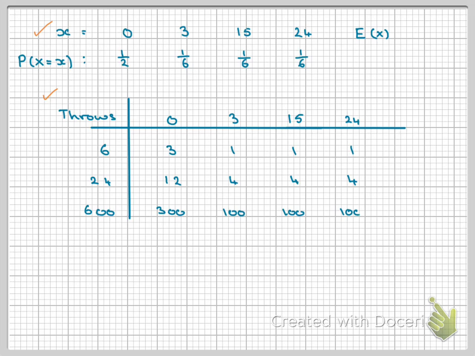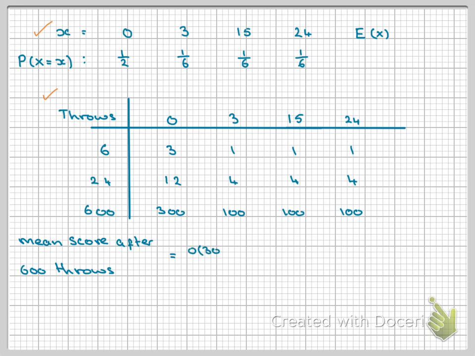Now let's say I did throw this die 600 times. What would be the mean score? Well, let's just say the mean score after I roll this die 600 times, that's going to be the total score, all added up, divided by 600.